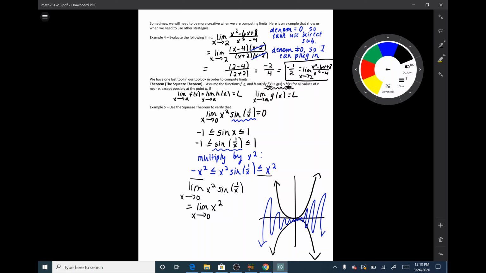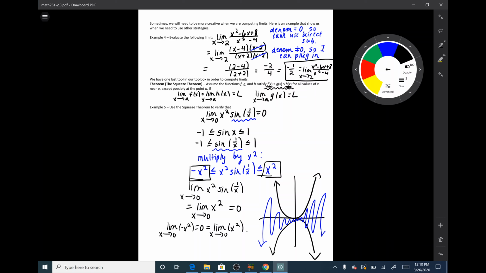Well, I know that this is just equal to 0, right? So I was able to use this fact because I know that the limit as x goes to 0 of our lower function, negative x squared, was equal to 0. And 0 also equals the limit as x goes to 0 of our upper function here. That's why I was able to use the squeeze theorem.